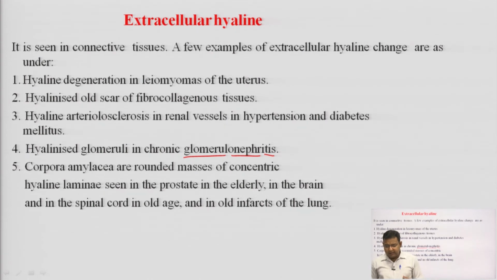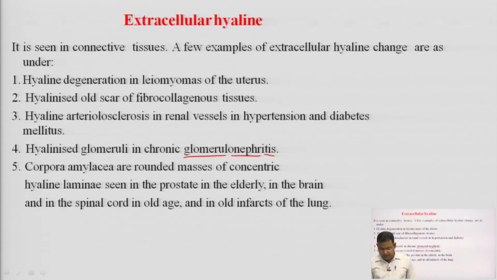Corpora amylaceae are rounded masses of concentric hyaline laminae seen in the prostate in the elderly, in the brain and in the spinal cord in old age and in old infarct of the lungs. Corpora amylaceae means this is a deposition of like sugar, amylase, carbohydrate deposition that can be seen in old age patients in the brain, in the prostate.